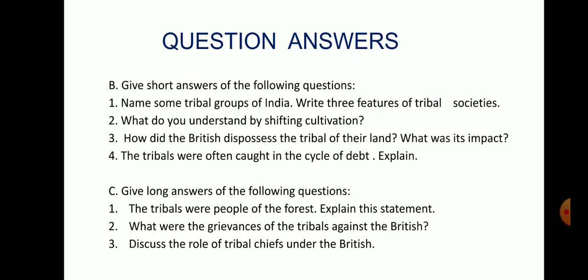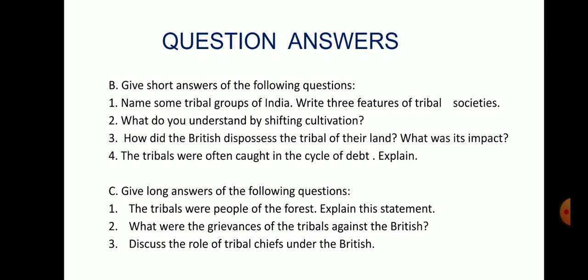How did the British dispossess the tribals of their land? What was its impact? The company took over large tracts of land cultivated by the tribals. The landless tribals became wage laborers and were forced to grow cash crops. The tribals resisted the loss of their land as they considered themselves the natural owners of the land they had been cultivating for centuries.